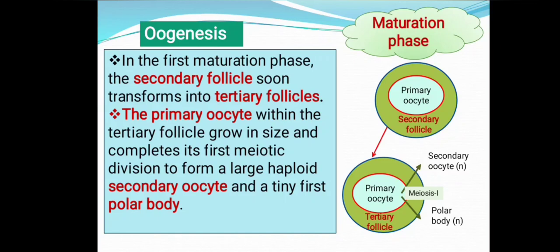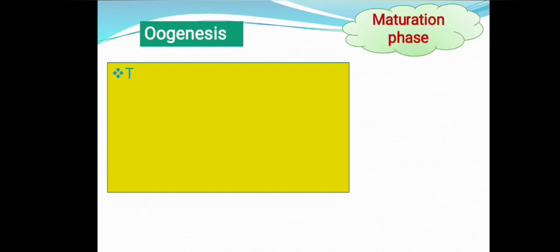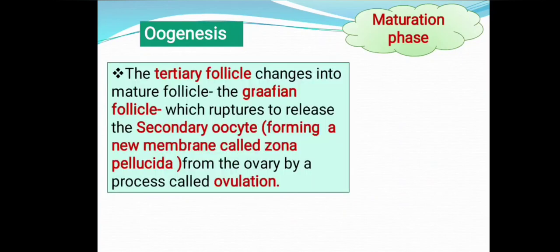So now the tertiary follicle at the end of this division encloses the secondary oocyte. This polar body, a tiny smaller cell, undergoes degeneration. Now just see the tertiary follicle enclosing the secondary oocyte we had seen in the last step.